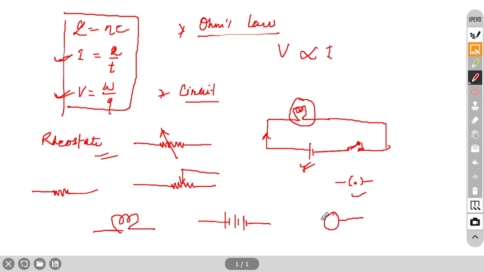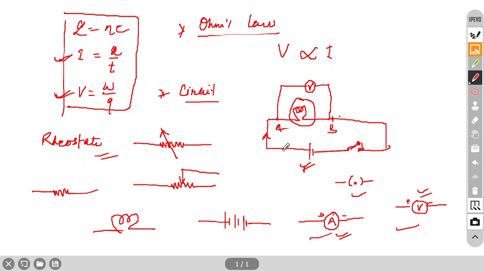Voltmeter and ammeter. Ammeter is just like this, with positive and negative. Voltmeter, V, like this. The ammeter measures the current, and the voltmeter measures the potential difference between 2 points. Suppose you want to measure the potential difference across this bulb, between A and B. You attach the voltmeter here in parallel.